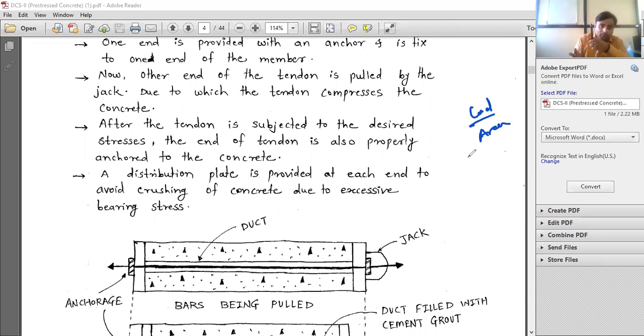Now, why did I tell you this? The same work is done by this distribution plate over here. Here is the point of the distribution plate. The work is done by the distribution plate, or it is also called a bearing plate. It is also called the bearing plate.